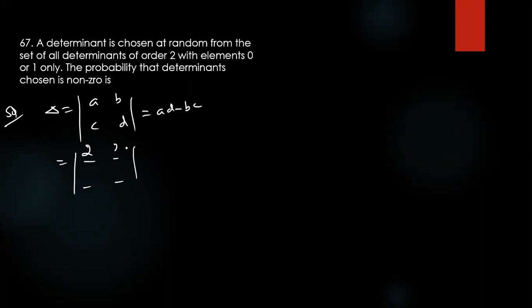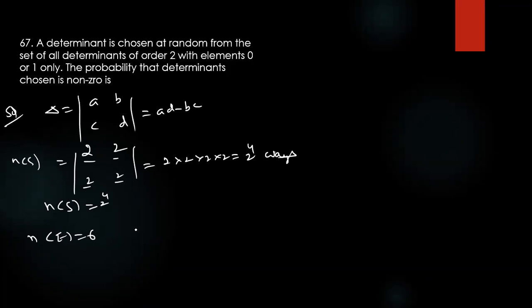How many ways? 2. Total how many ways? 2 into 2 into 2 into 2, so 2 power 4 ways I can fill. What about favorable cases? That is 6 only. AD minus BC is what here? Not equal to 0. Other than 0, it can be any number. How many such cases are there? 6. So the required probability is 6 by 2 power 4, so the answer is 3 by 8.